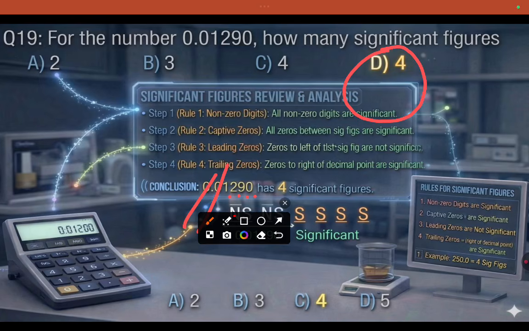You may be thinking these are very easy, but while we are doing the examination, we will get some confusion. So before that, please clear your doubts and get full clarity on the concept.